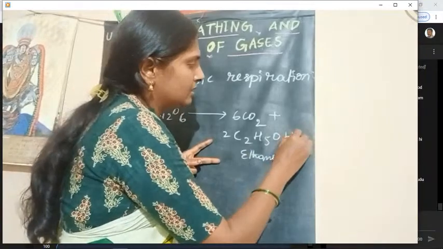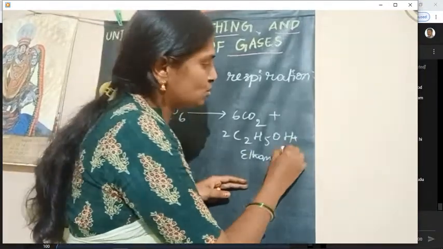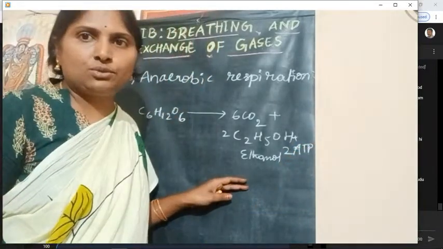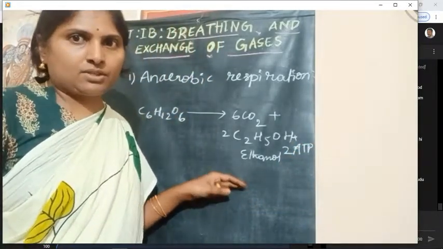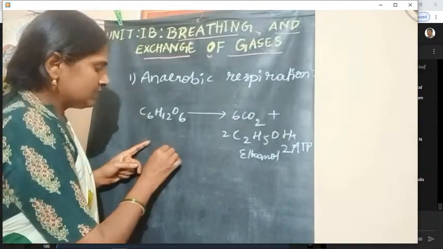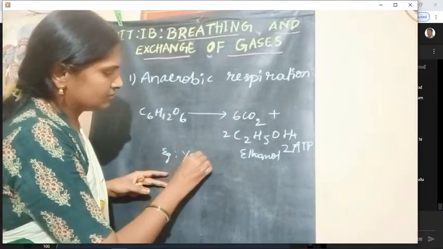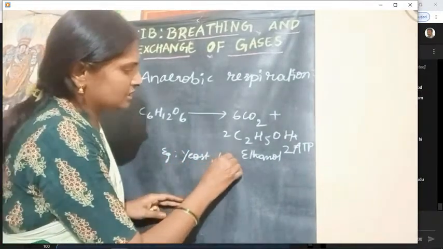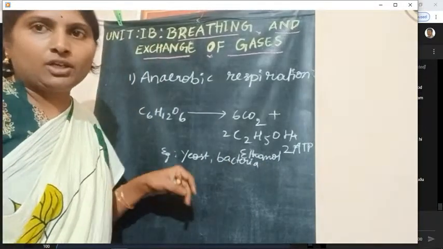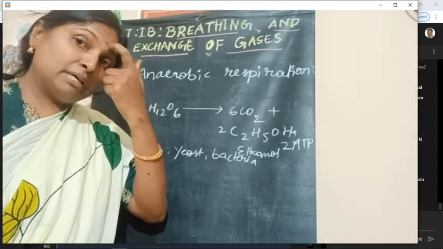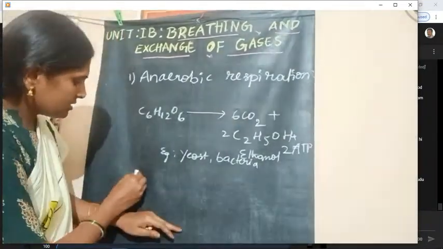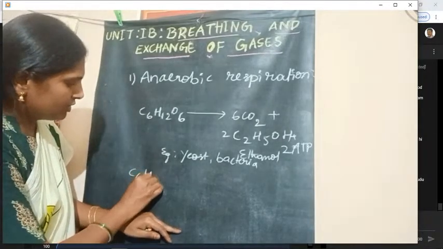Ethanol and releases only 2 ATP molecules. So in this reaction only 2 ATP molecules will be released. This type of anaerobic respiration takes place in yeast and bacteria. This type of anaerobic respiration also takes place in the muscles of vertebrates, where the same glucose molecule